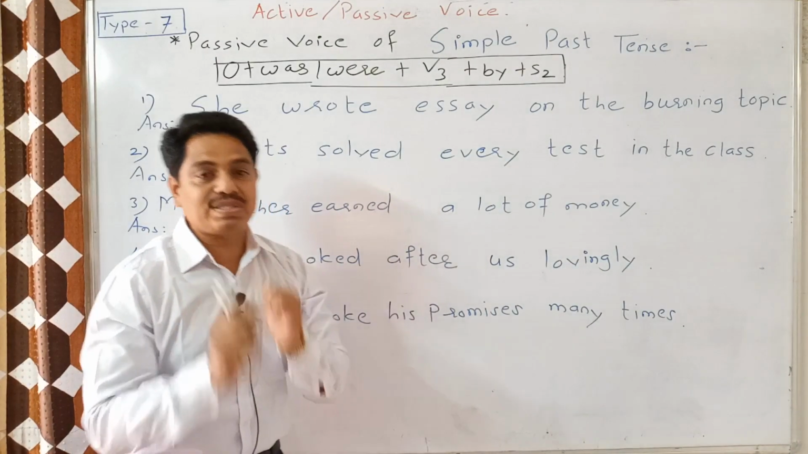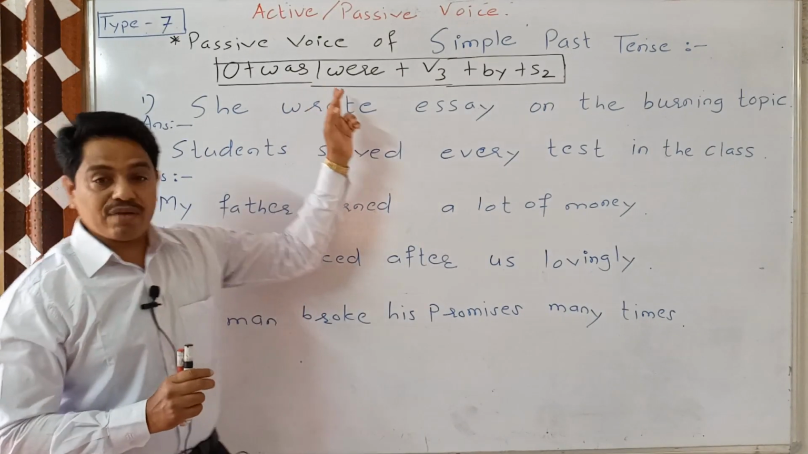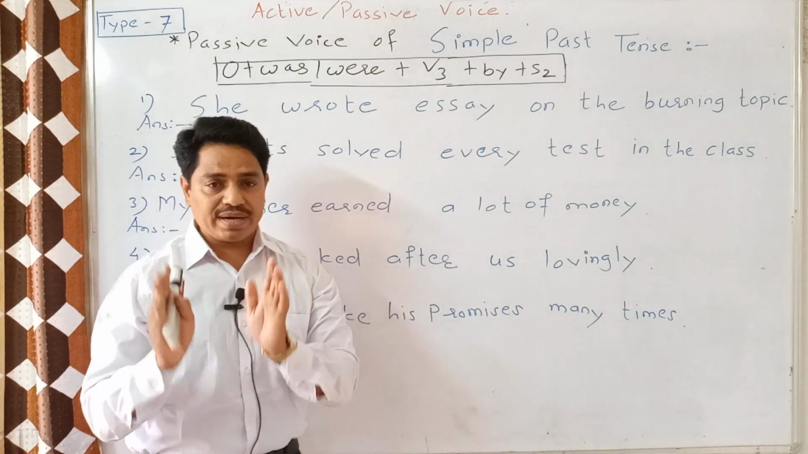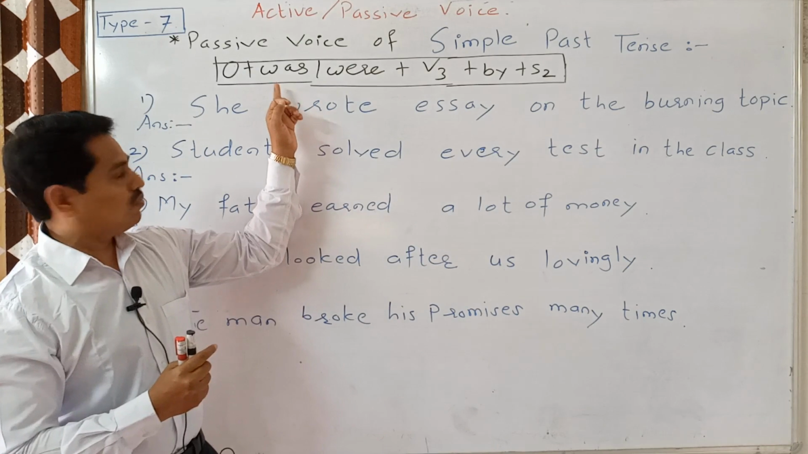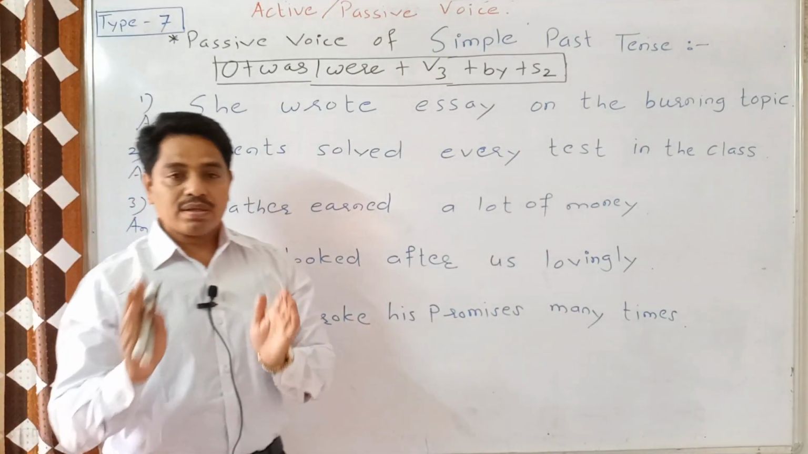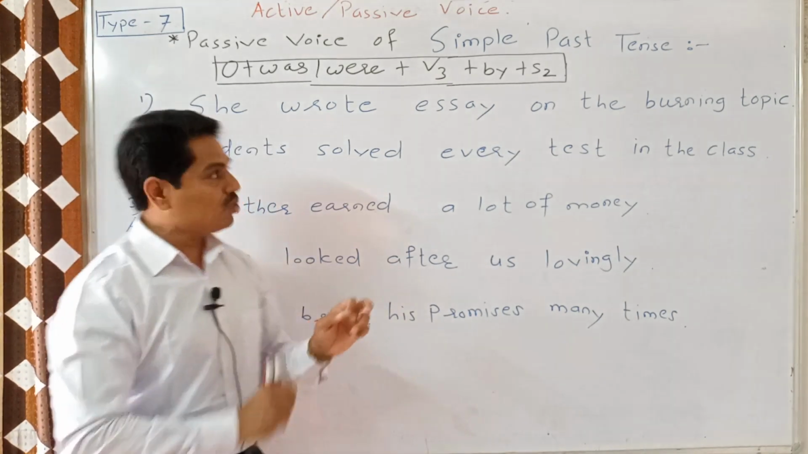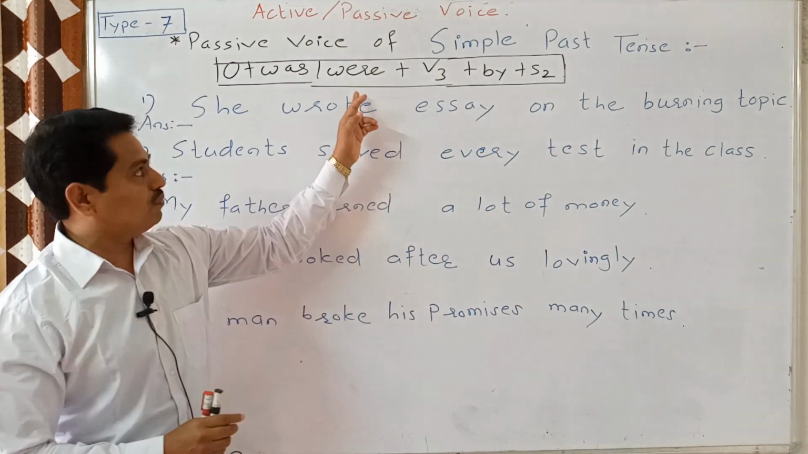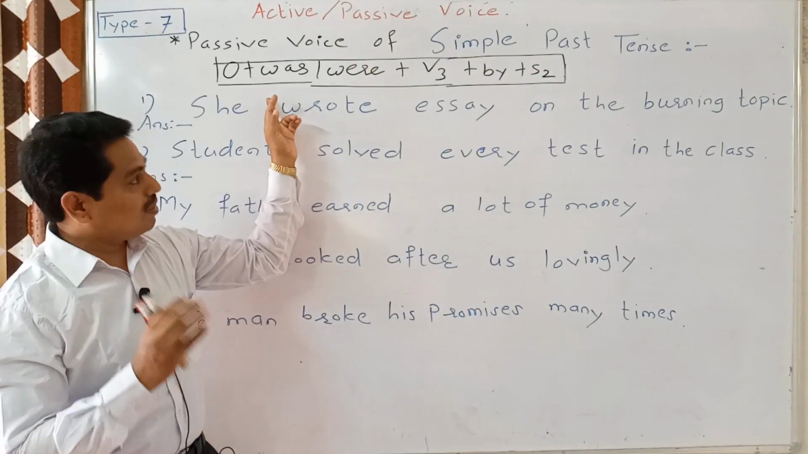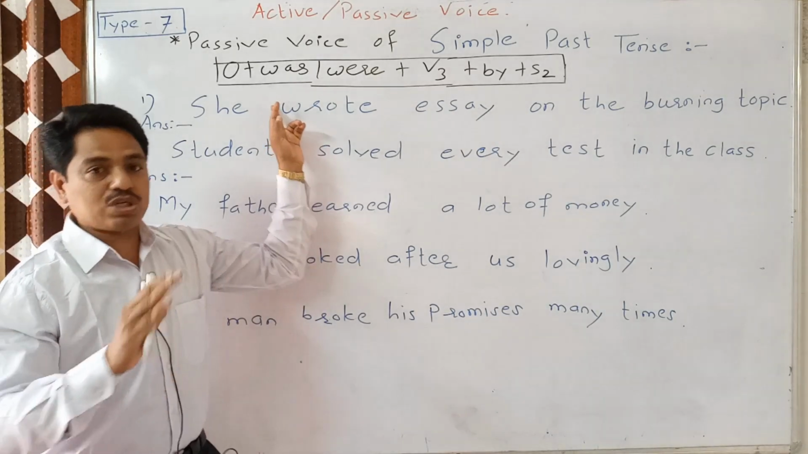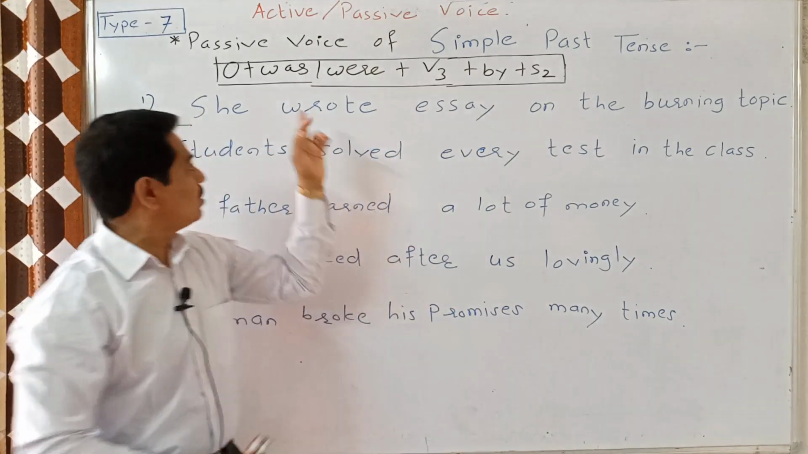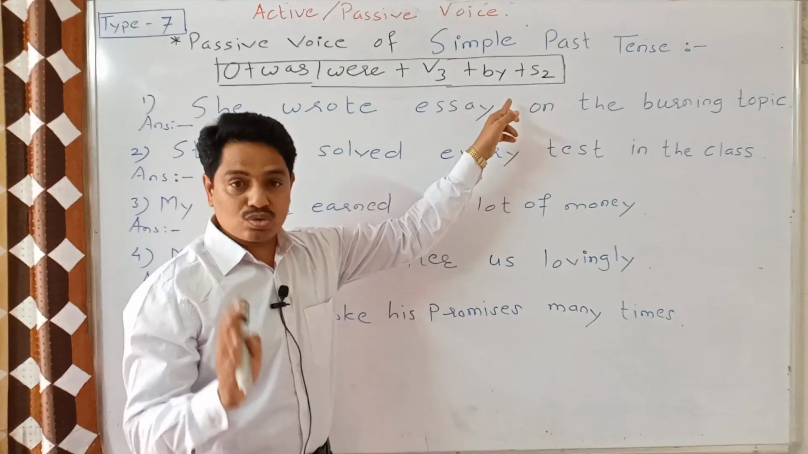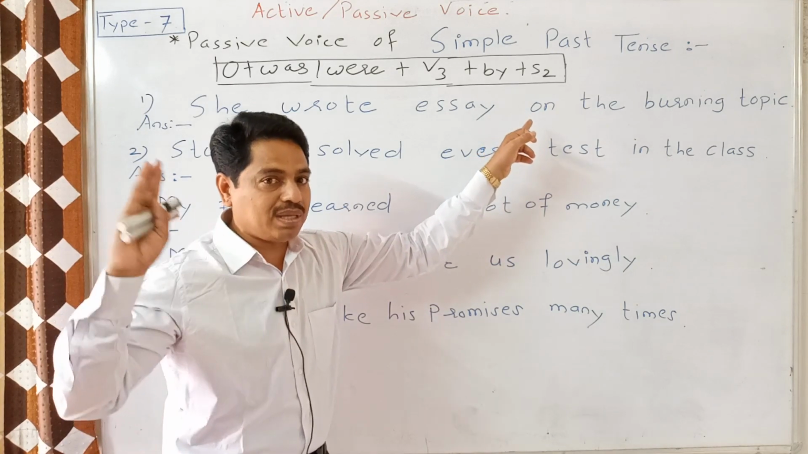Now the question arises, when do we use was and when do we use were? The answer is very easy. When the subject is singular, we use was, and when the subject is plural we use were. So the passive construction of simple past tense is like this: object, was, were, V3, by and S2. S2 means accusative or objective case of the subject.